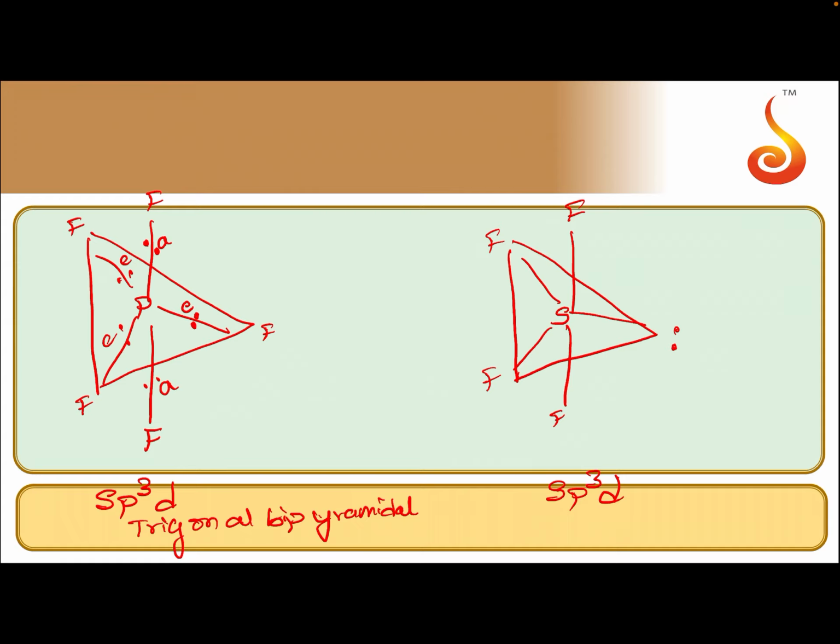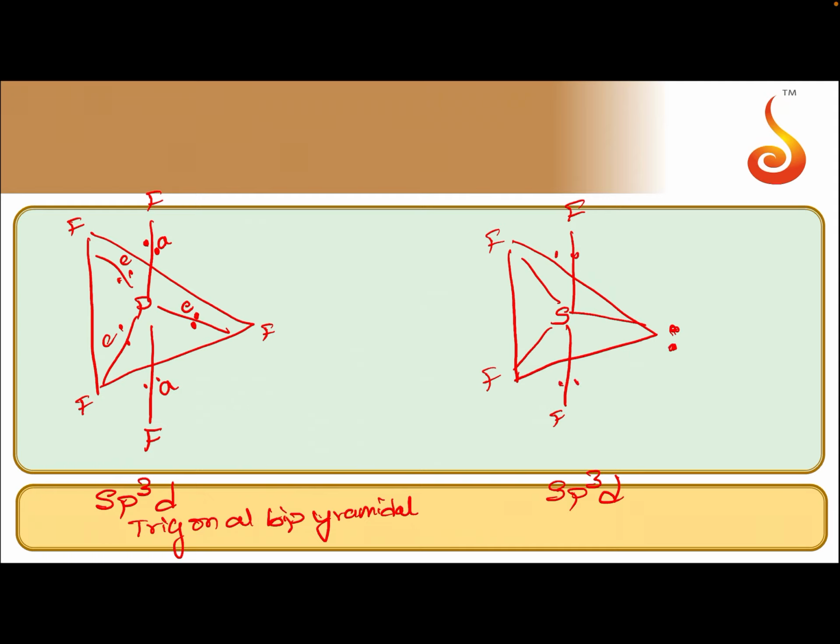Why? If you write the lone pair in the equatorial position, there will be only 2 lone pair bond pair repulsions.